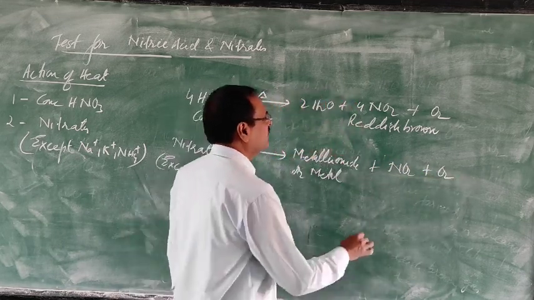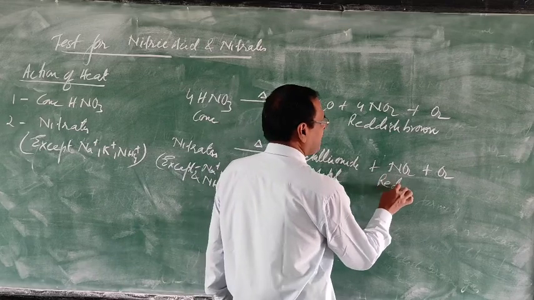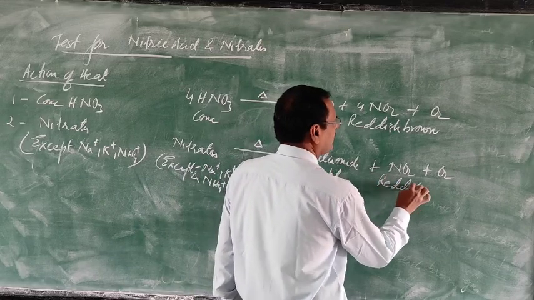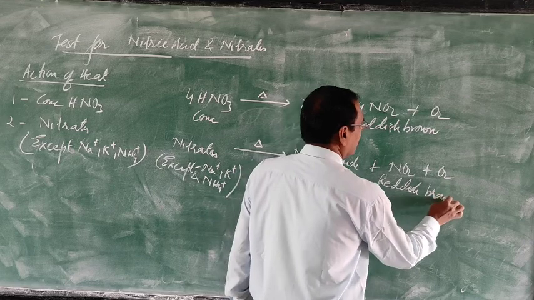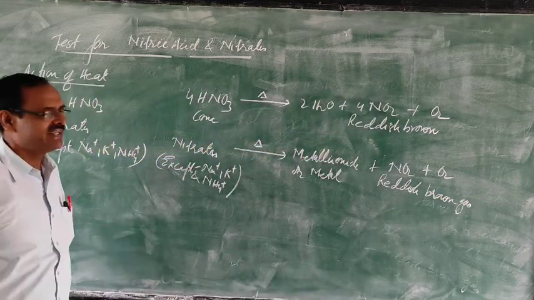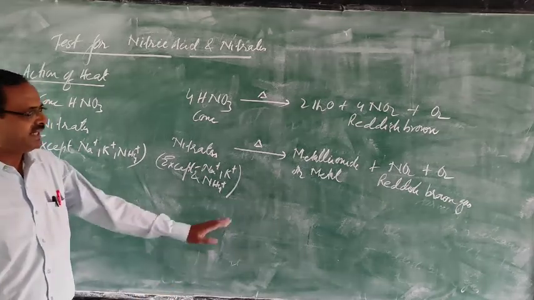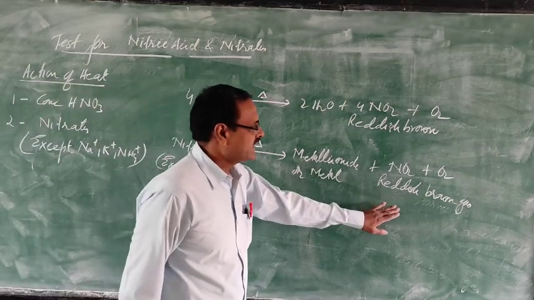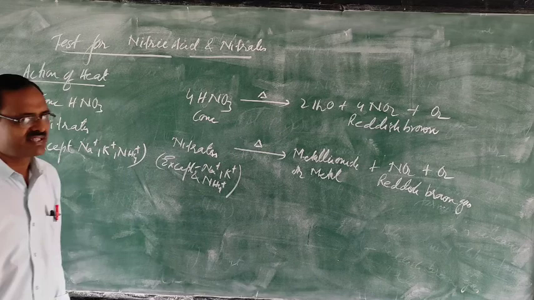Here also, reddish brown gas. What you will observe is a reddish brown gas. So when nitrates are heated, they will give either metallic oxide or metal, and reddish brown gas is released.